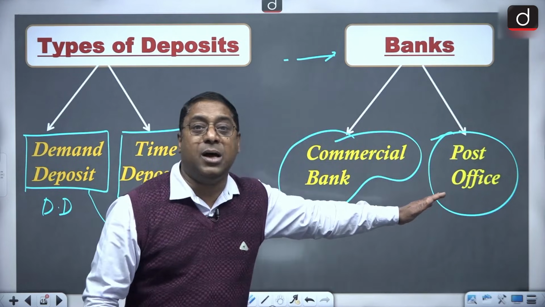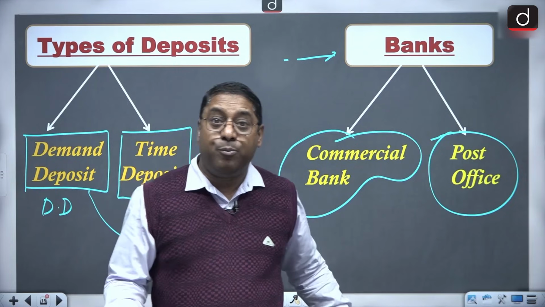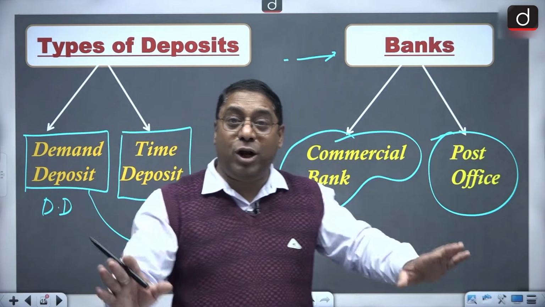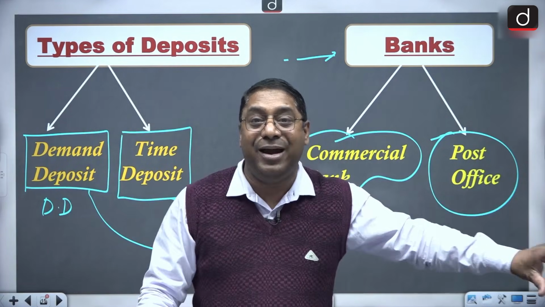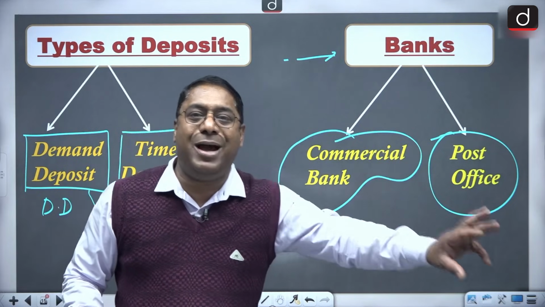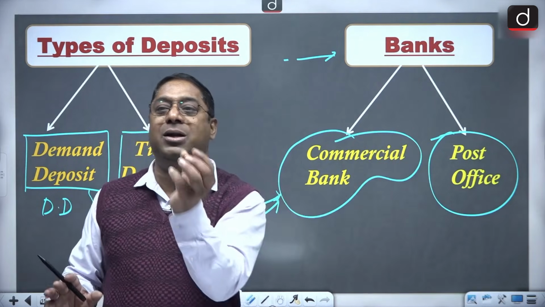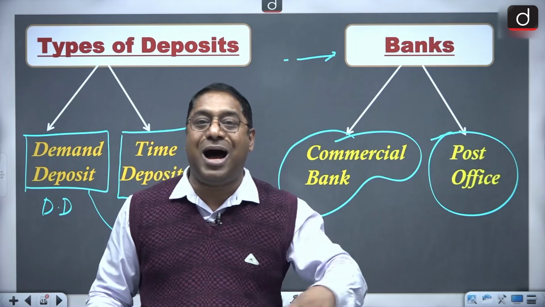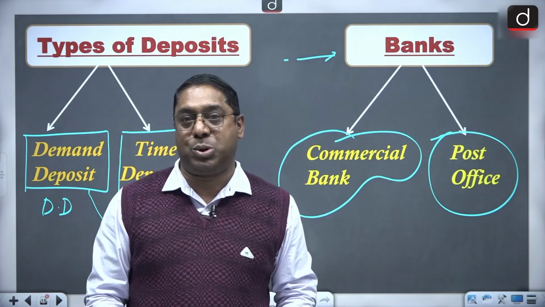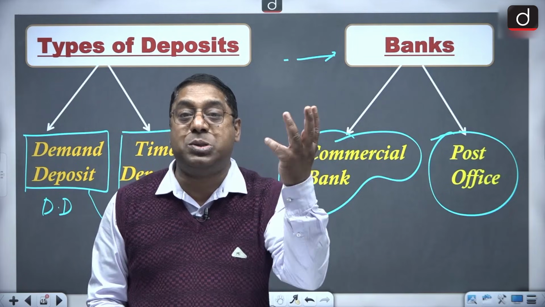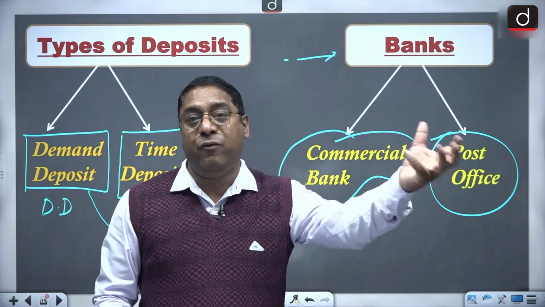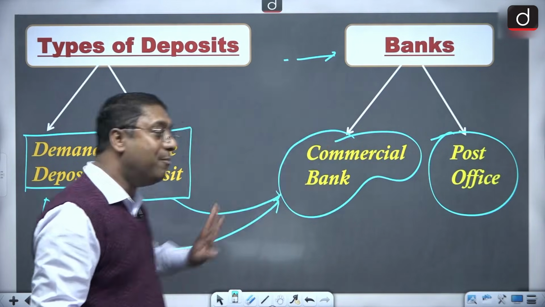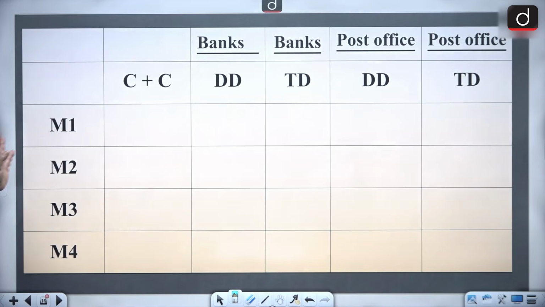Now you must be thinking, sir, why did you put post office? Post office also acts as a bank. It is not only something with regard to letters, it also acts as a bank. Just ask your parents, they must have deposited money in the post office. There are savings which are done in the post office. There are time deposits which are done in the post office. So these are small types of savings which we individuals do in the post office. So here the post office is also regarded as a bank. Got it? Now let's go and do the table.